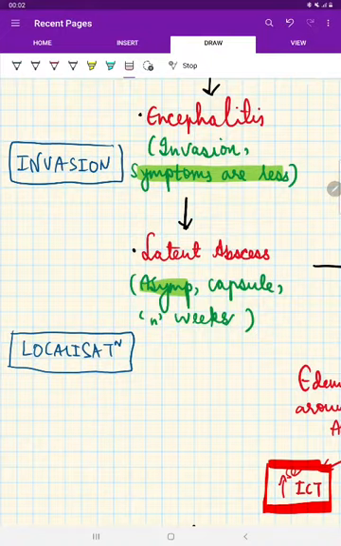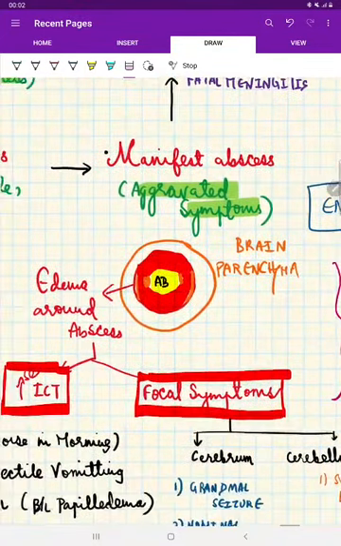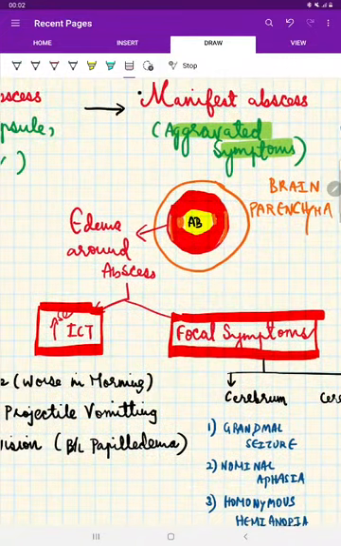After latent abscess, that is capsule formation, the pus collects in the capsule, which is the manifest abscess. The manifest abscess is going to have aggravated symptoms. It is not only because of that; there is also surrounding edema of the parenchyma around this abscess, as a result of the inflammation. Because of this edema, the volume in the intracranium is increased. So because of the increased intracranial volume, there can be increased intracranial tension.